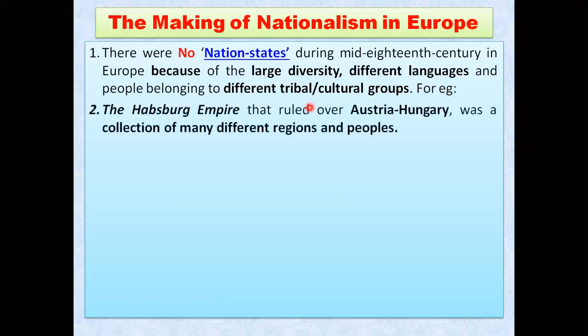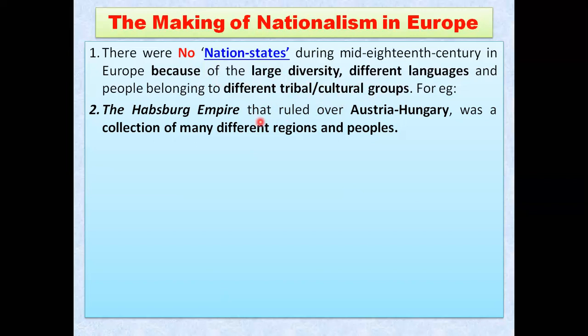In your 1 mark, one line answer to why there was no nation state in Europe during the mid 18th century, you will have to write: because of the large diversity, different languages, and people belonging to different tribal and cultural groups. That was why there was no nation state in Europe during this mid 18th century.